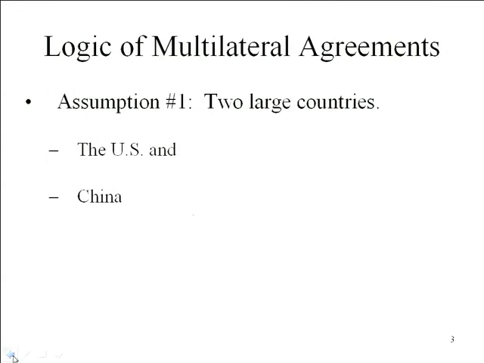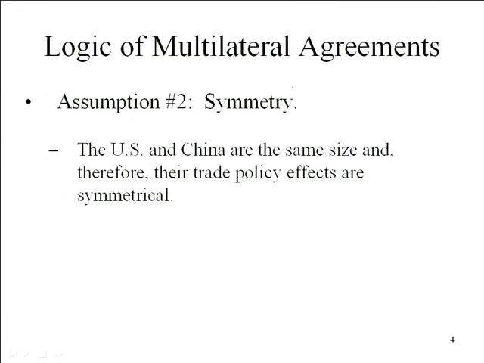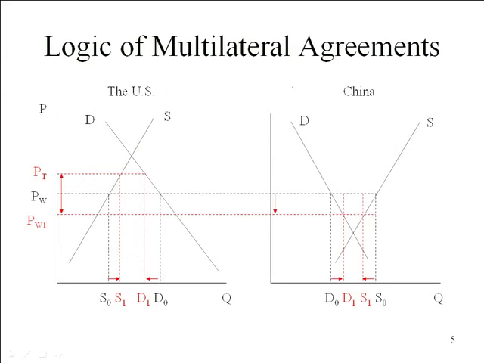So let's take a situation about why we might want to think about having formal negotiations here. Let's take two large countries, and the emphasis here is on large. We'll assume for the sake of simplicity of this discussion that these two countries are symmetrical. That is, remember when we talked about symmetry earlier, that they have exactly the same effect on one another. We'll have the U.S. as the import country and China as the export country.